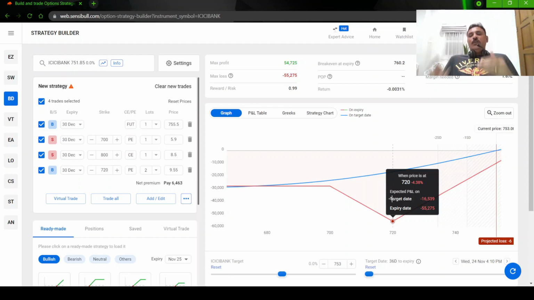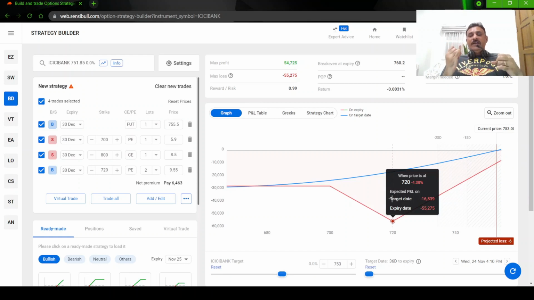You have taken a bullish view and you have made this strategy of a covered strangle, but the stock is tanking. So what you do, you simply close the position at break even. That is the best thing to do. Or if you still want to have a trade and are waiting for a reversal, you can go and buy two quantity of 720 put, because you sold 700 put.